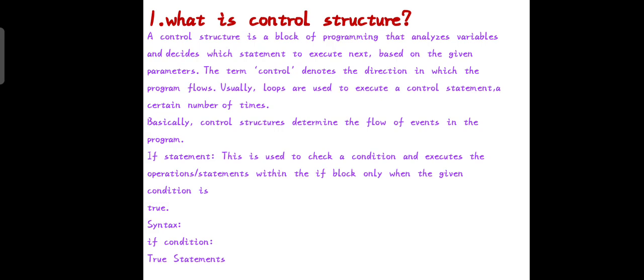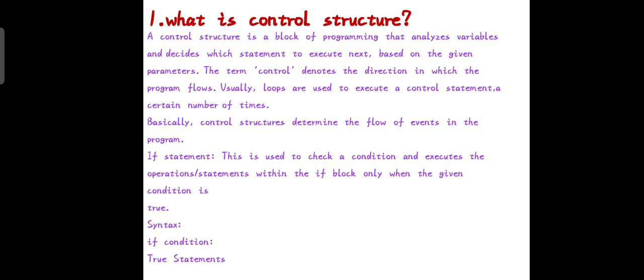What is a control structure? A control structure is a block of programming that analyzes variables and decides which statement is executed next, based on the given parameters. The term control denotes the direction in which the program flows. Usually, loops are used to execute a control statement a certain number of times. Basically, control structures determine the flow of events in the program.